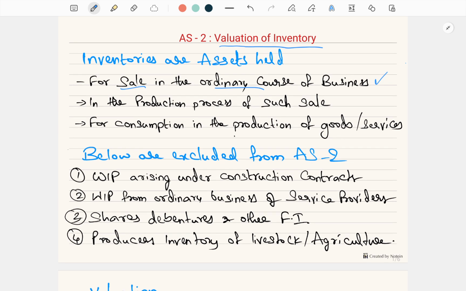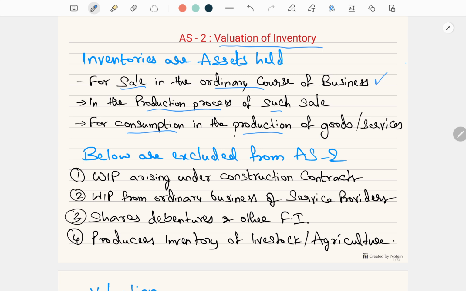Then, those assets held for the production process of such sale. These are basically the raw materials used in the production process. The metal, tires, etc. being used in car manufacturing are inventory for him. And third one, for consumption in production of goods.